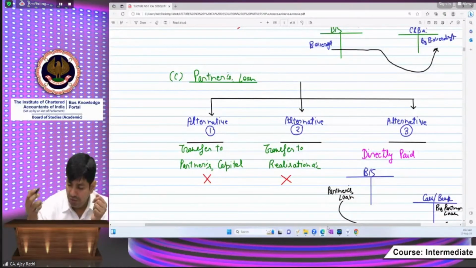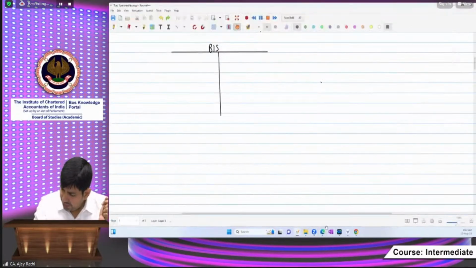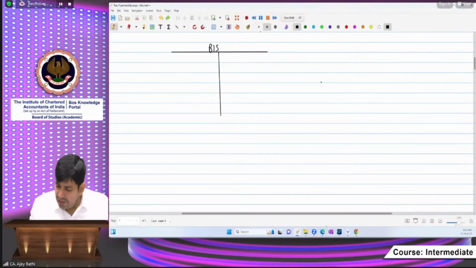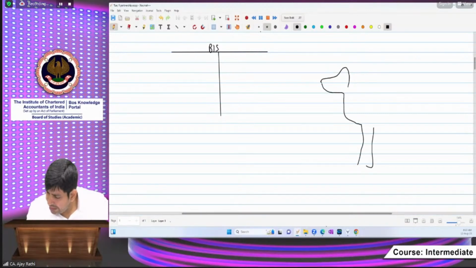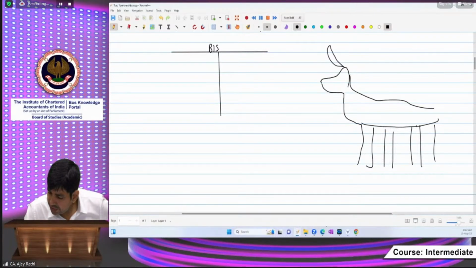Suppose there is a bull. Let's prepare a graph of a bull. That is very relevant to our concept. Please assume that this is a bull.